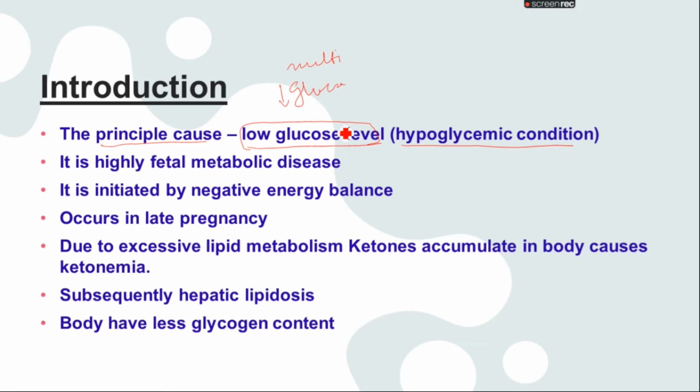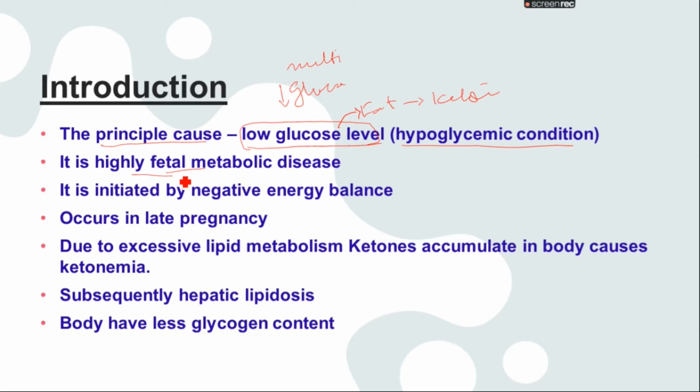So the body is going to make glucose from other sources like the fat. When the fat is metabolized, the end products are the ketone bodies: acetoacetate, beta-hydroxybutyrate. So these are certain ketone bodies which are accumulated in the blood, and they cause certain toxins. So it is a highly fatal and a very burning issue nowadays in the animal stock as well.